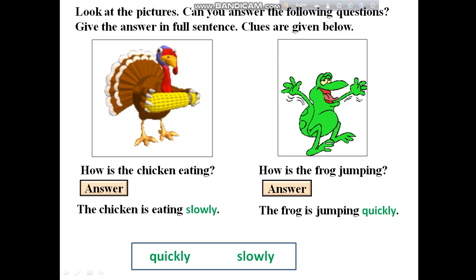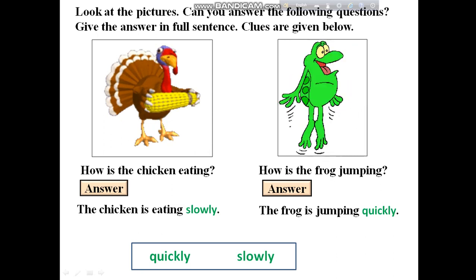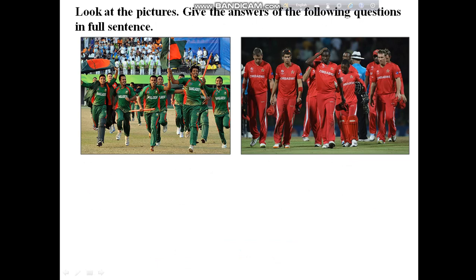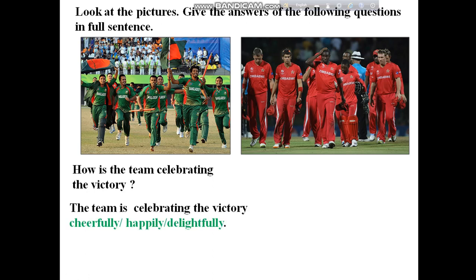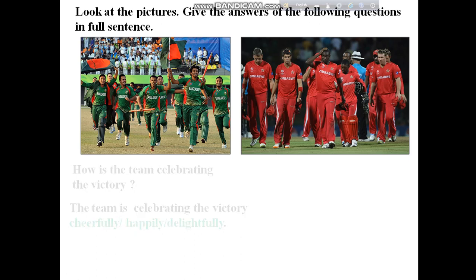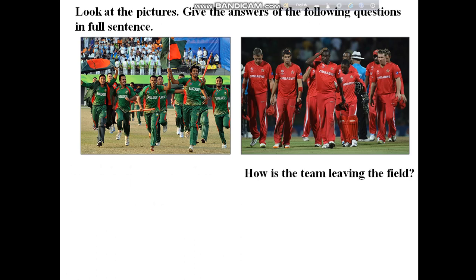So these are adverbs. You can understand that these are adverbs. Here are also 2 pictures. How is the team celebrating the victory? The team is celebrating the victory cheerfully, happily, delightfully. And how is the team leaving the field?